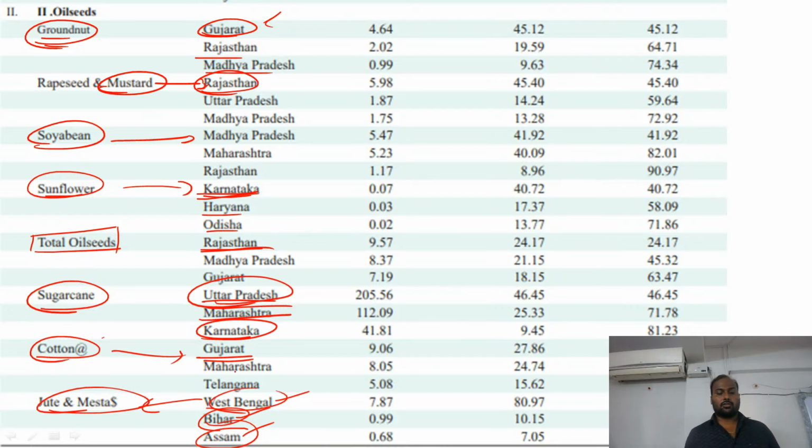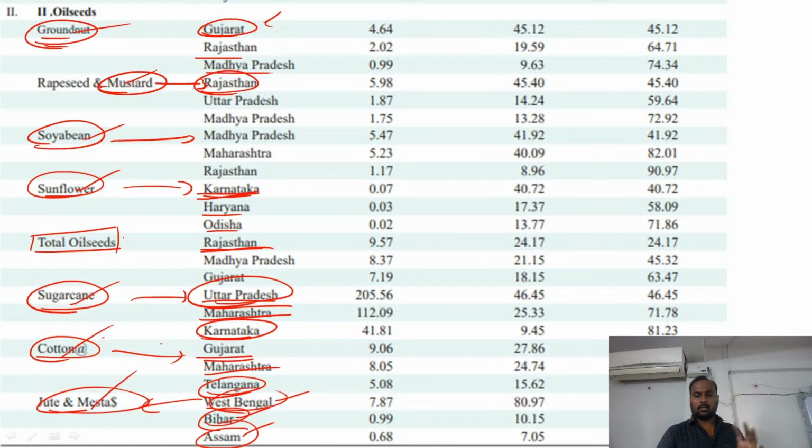Again, cotton, Gujarat, then followed by Maharashtra, and again Telangana. Why Telangana? I already said that in these three areas you are having a good amount of black soils as well. Then sugarcane. Not only now, from the past 10, 15 years you can see sugarcane, that is Uttar Pradesh. So still the place is same. Only oilseeds have changed. And remaining all, groundnut previous year, mustard same, then soybean is also same. Sunflower is also same. Sugarcane, cotton, jute. So still the same rankings are maintained from the last year as well.